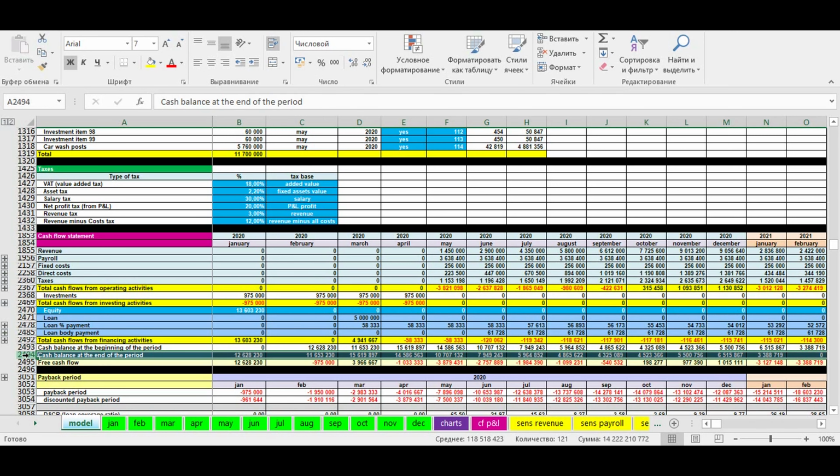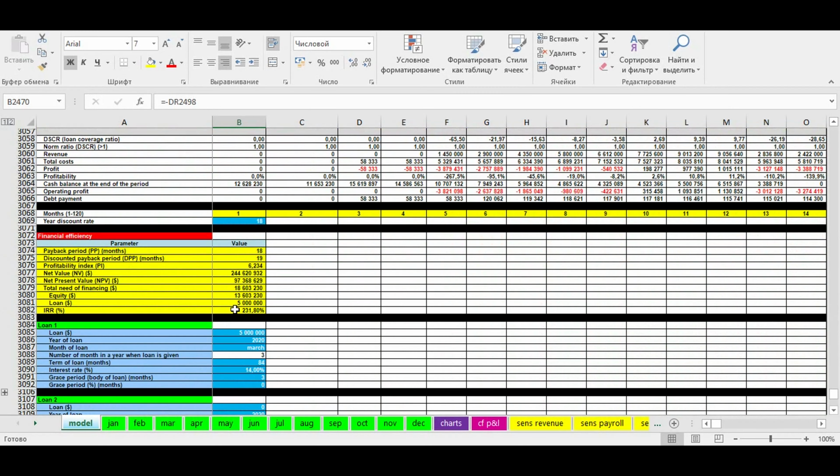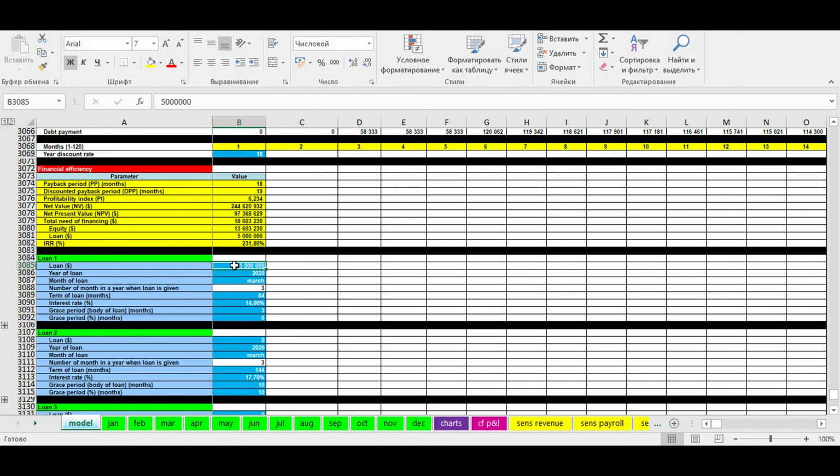Third, one of the main things you'll see from the cash flow is the total amount of money you need to start the business. If you see that total financing is bigger than the amount of money you have, you can add loan parameters: amount of loan, month and year you get it, loan term in months, interest rate, and grace period for interest and body payment of the loan.